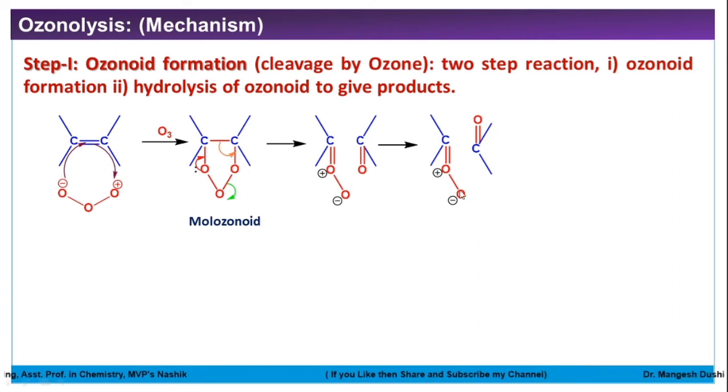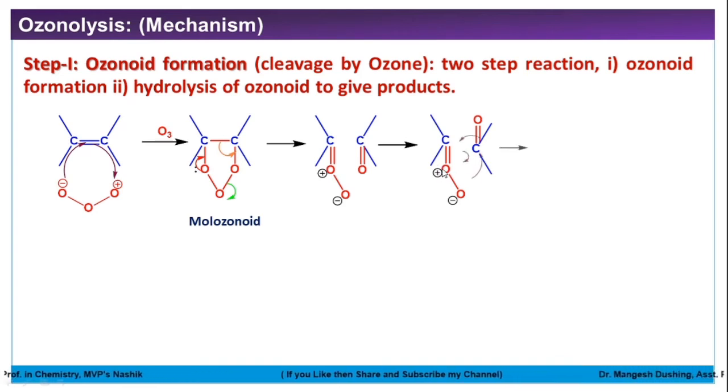Now see, this oxygen has a negative charge, this oxygen a positive charge. So this negative charge is electron rich, while this carbonyl carbon is electron deficient. So this oxygen donates this charge to this carbon to form a sigma bond. So this pi bond will break and this oxygen forms a sigma bond with this carbon. So this pi bond will break, those electrons come to this oxygen. So this positive charge will be neutralized.